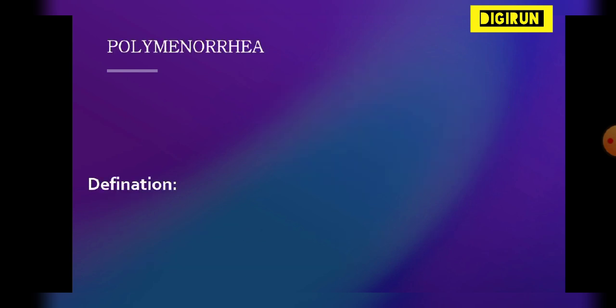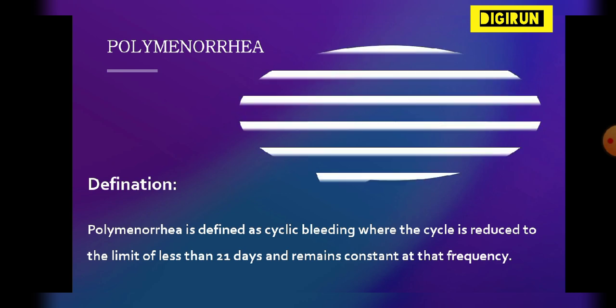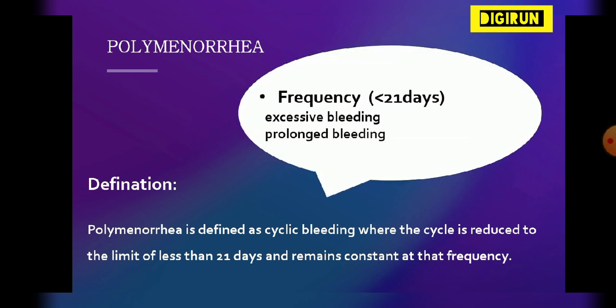Polymenorrhea. Definition: polymenorrhea is defined as cyclic bleeding where the cycle is reduced to less than 21 days and remains constant at that frequency. In short, the frequency is less than 21 days. In cyclic bleeding, the menses comes at 21 days and in the second cycle the menses comes at 21 days. Excessive bleeding and prolonged bleeding is also known as epimenorrhea.